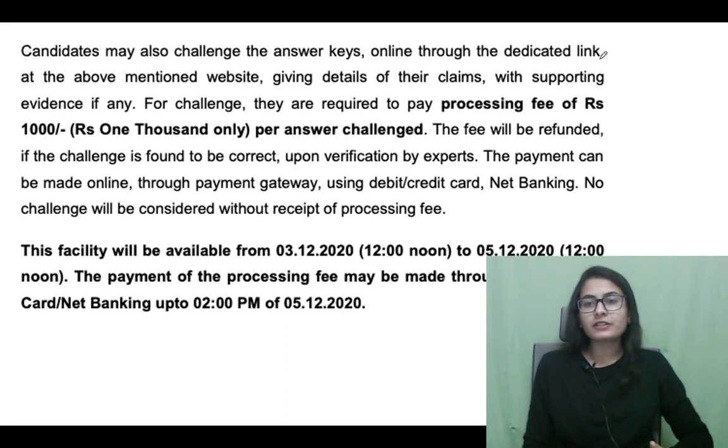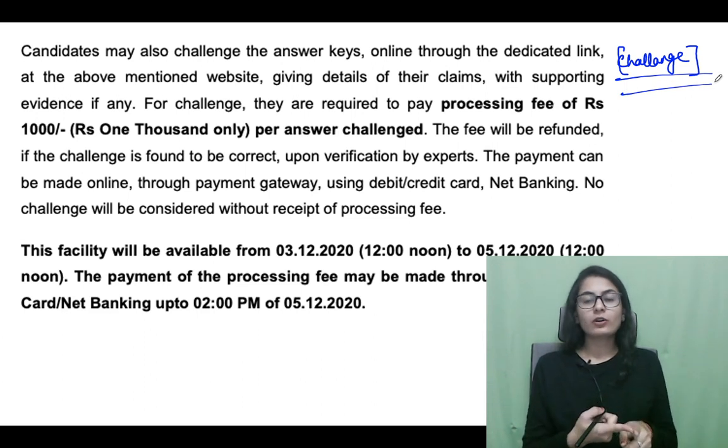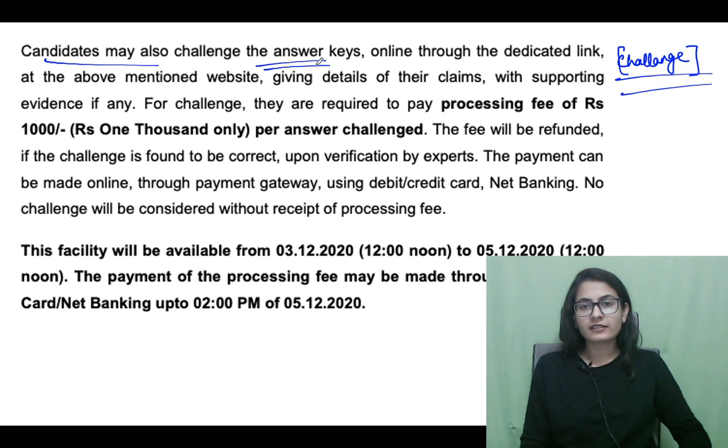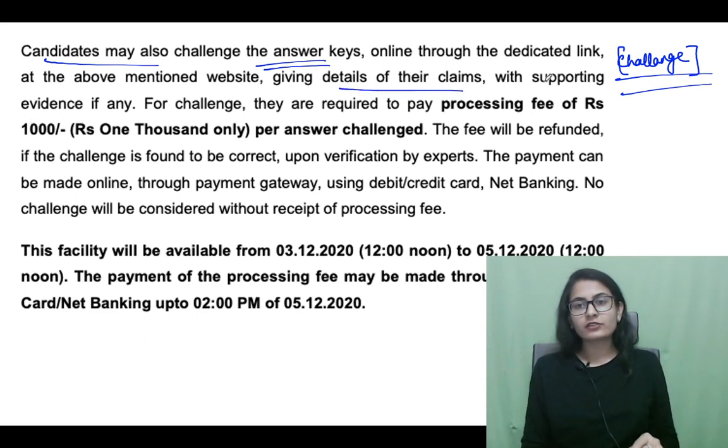First things first, let us talk about how to challenge the answer key. This is basically information from the notification already given on the CSIR.net website. I hope you have already visited the notification. Candidates may challenge the answer key online through the dedicated link, giving the details of their claims with supporting evidence.